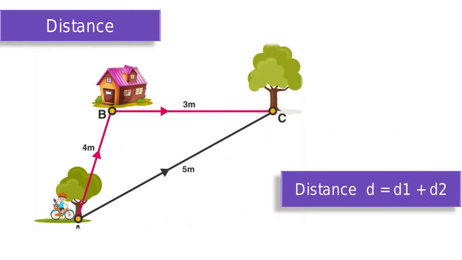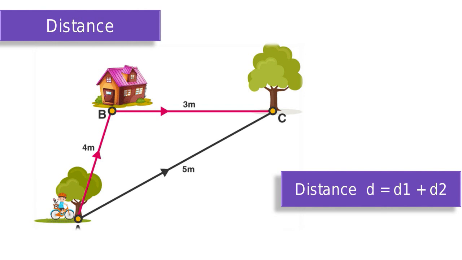Distance and displacement are two physical quantities that seem to mean the same but are different, with different meaning and definition. Distance is the measure of how much ground an object has covered during its motion, while displacement refers to the measure of how far out of place an object is. In this video, let us understand the difference between distance and displacement.